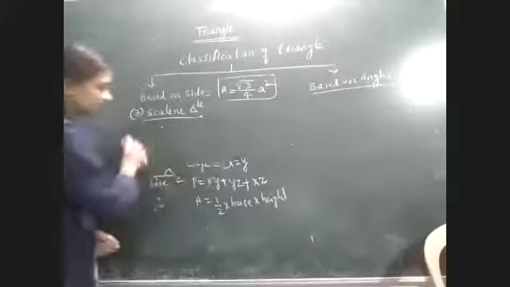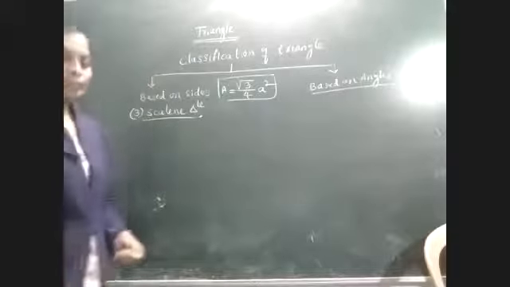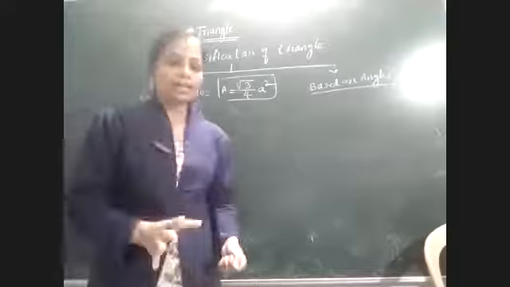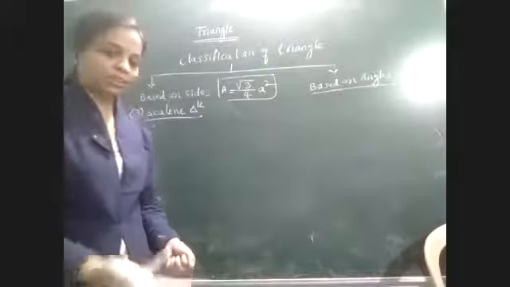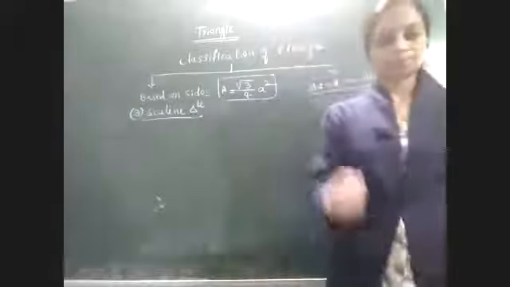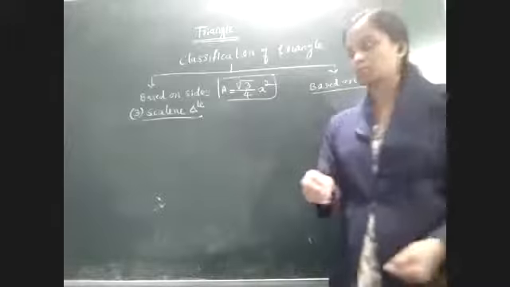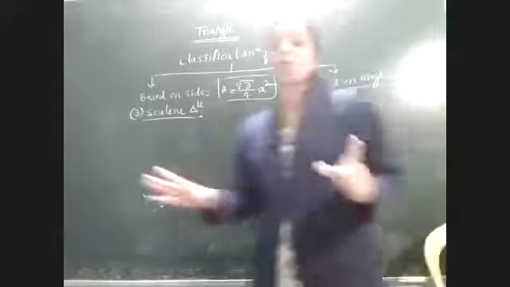Okay, let's move to the scalene triangle. Scalene triangle means Vishama Bahu Tribuja. In Kannada it is called Vishama Bahu Tribuja or Asama Bahu Tribuja. In Kannada it is very easy for you. Asama Bahu Tribuja means all the sides are not equal. That triangle is called a scalene triangle.